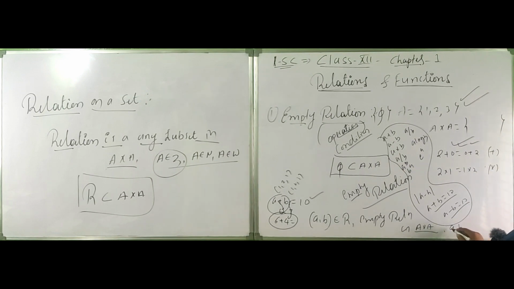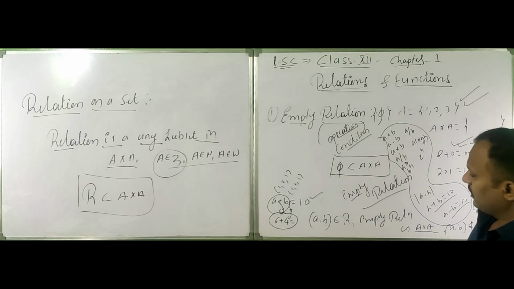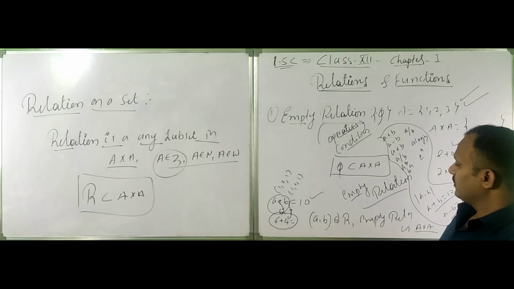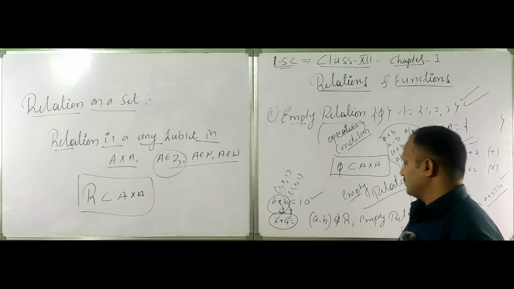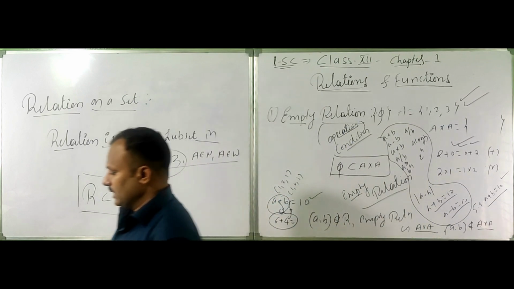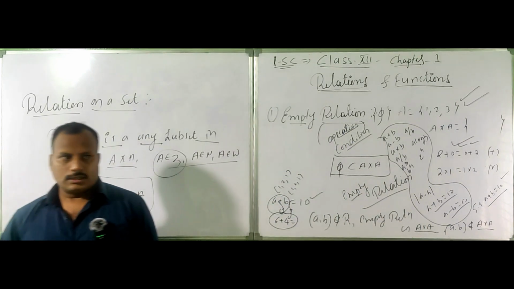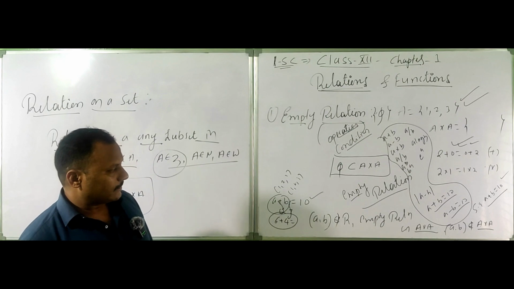A cross b does not belong to A cross A such that a plus b is equal to 10. Here also you can write not belongs to R, because we do not have any pairs. This is called an empty relation.